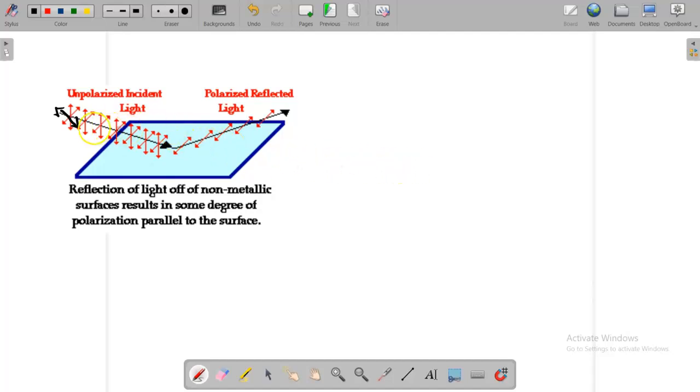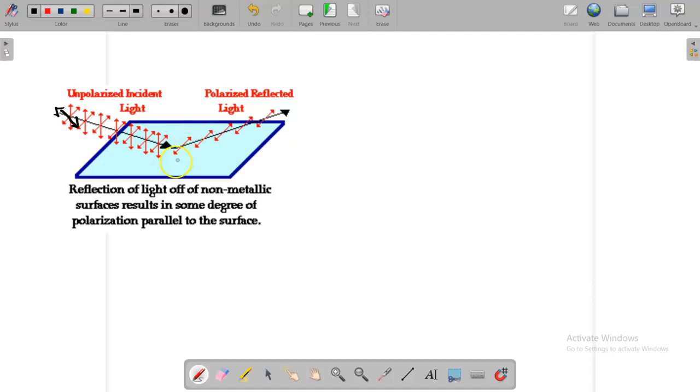Now when the unpolarized light is incident on the ground, it is reflected. What is the function of the ground surface? It will polarize the unpolarized light. And what kind of polarization is it?